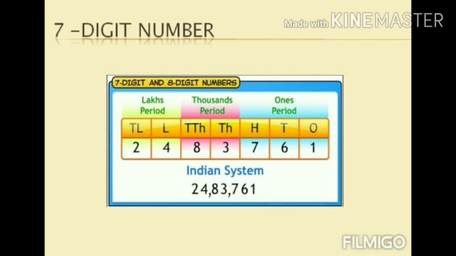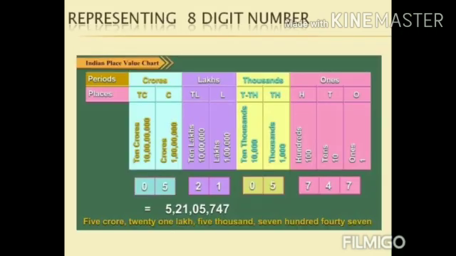So 24 lakhs 83,761. Now in this way, using this chart, we can represent any 7-digit number. We can read the number easily and we can write the number name easily. This is a place value chart. It consists of 9 places. Now I am going to teach you how to represent an 8-digit number in the place value chart. Till crores place we are going to represent the digits.